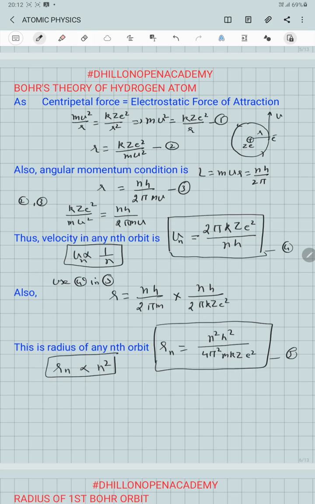This means that as the value of n changes as 1, 2, 3, 4, and so on, the corresponding radii increase in the ratio of 1, 4, 9, 16, and so on. Here n we call the principal quantum number.